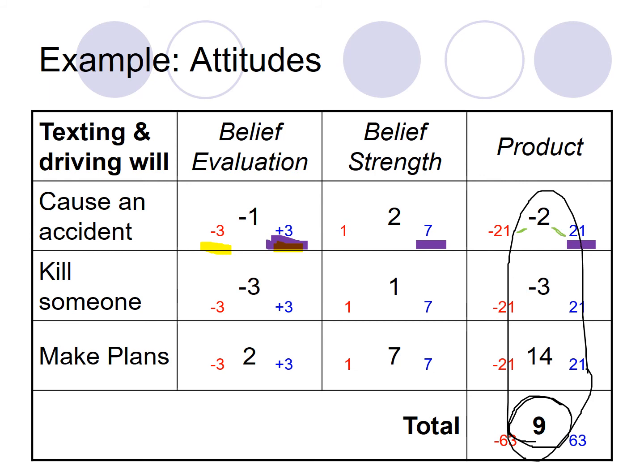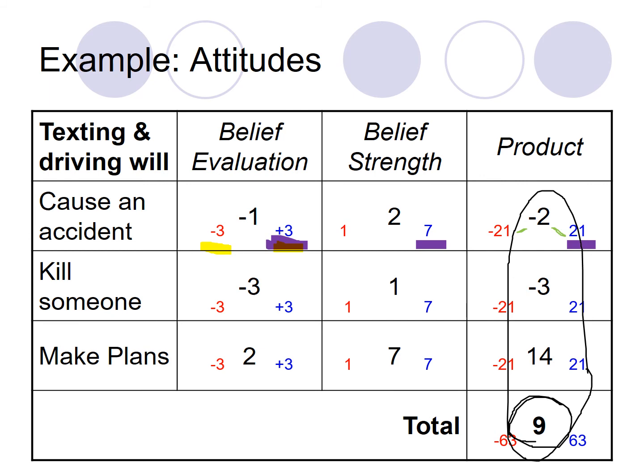which is to say that causing an accident is dissuading them very minimally. Out of a possible 21, it's not doing very much. Just like killing somebody with a -3 is just barely dissuading them really at all. But that 14 means it's actually a fairly strong outcome that's going to persuade a person to actually then text and drive.